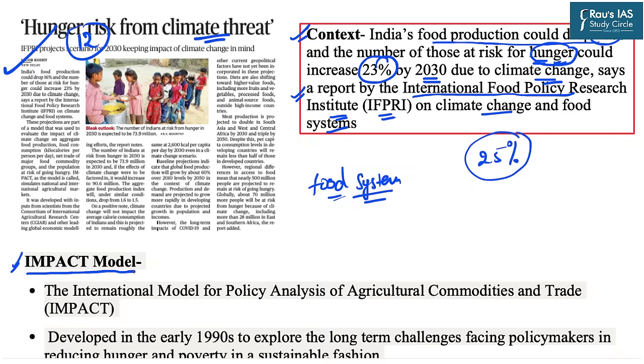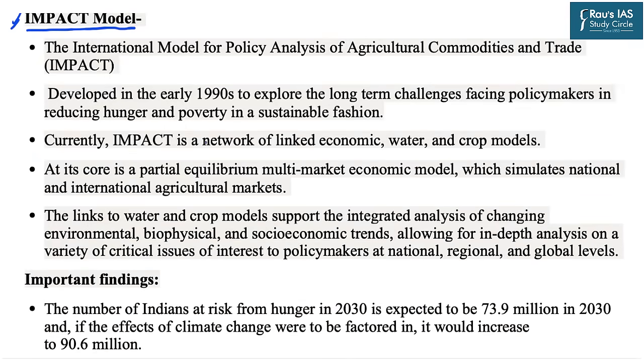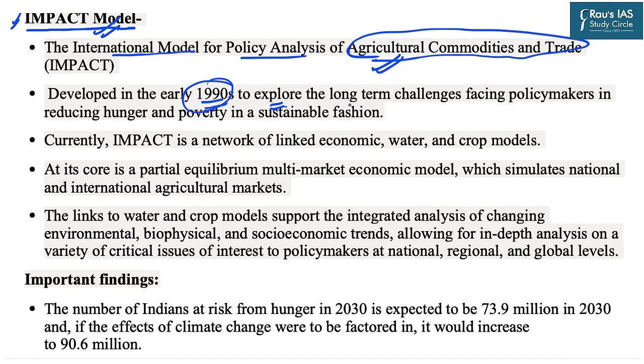Now, what exactly is the impact model? It stands for the International Model for Policy Analysis of Agricultural Commodities and Trade. So, first important thing is that impact model of IFPRI is related to agricultural commodities and trade. It was developed in early 1990s to explore the long-term challenges facing policymakers in reducing the hunger and poverty in a sustainable fashion. Currently, the impact is a network of several models, which in itself includes economic models, water models, as well as crop models.